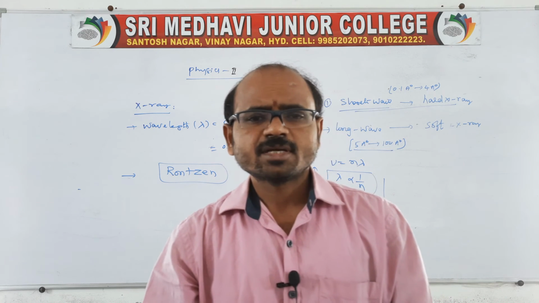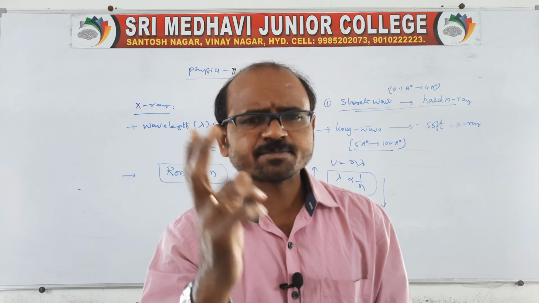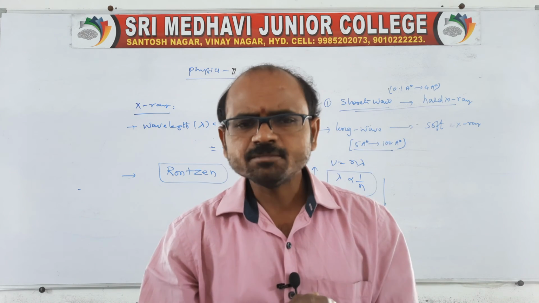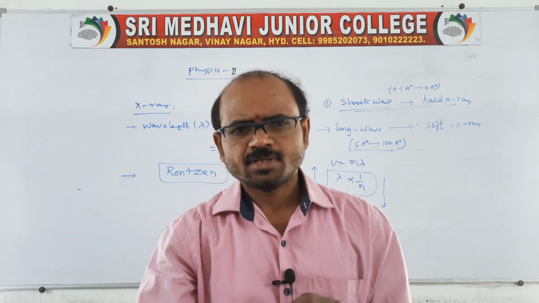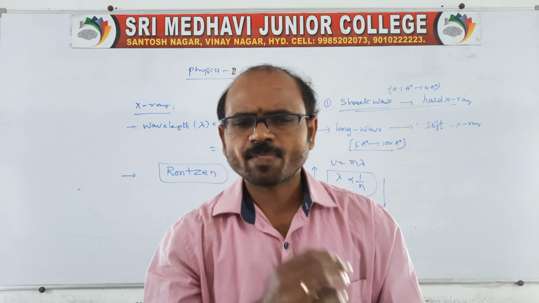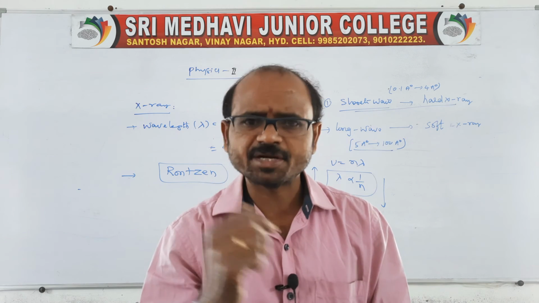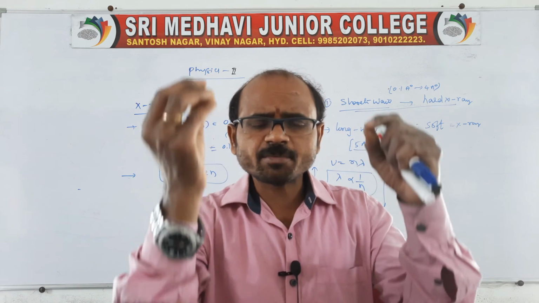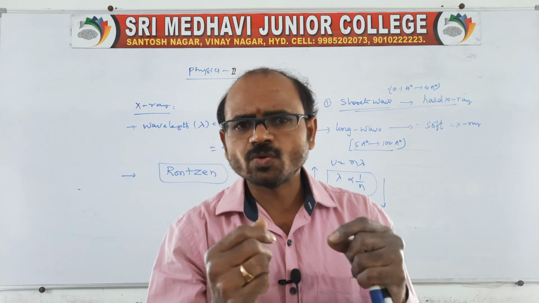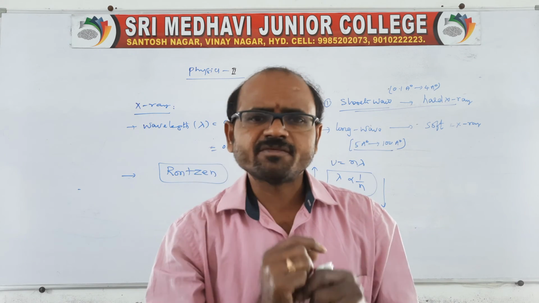And second, the characteristic X-ray spectra. What is meant by characteristic X-ray spectra? Usually, you know, in an atom there are shells, like the K shell, L shell, M shell, N shell, and so on. This is there in atoms, and it comes in the next chapter. See, when an electron jumps from a higher energy level to a lower energy level, a vacancy is created in the higher energy level.